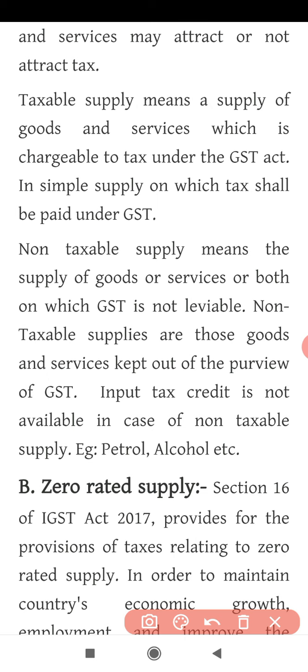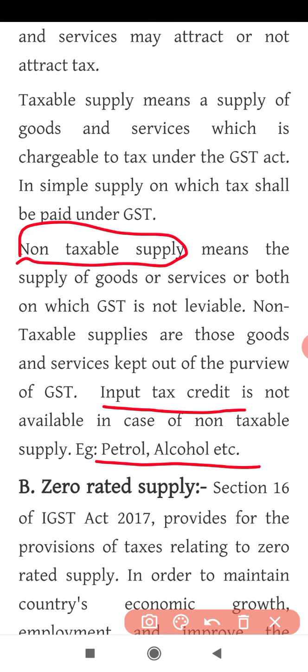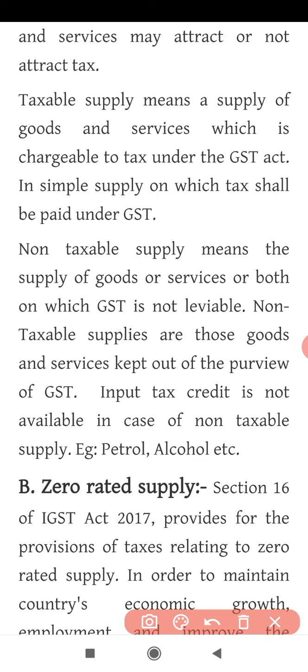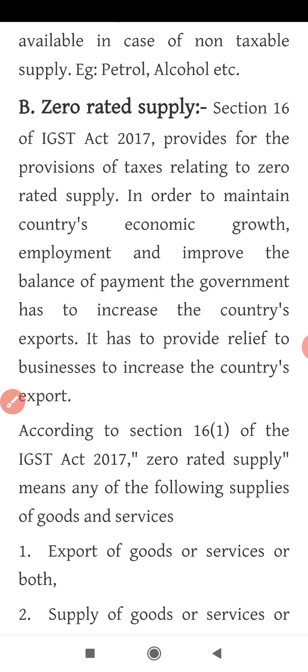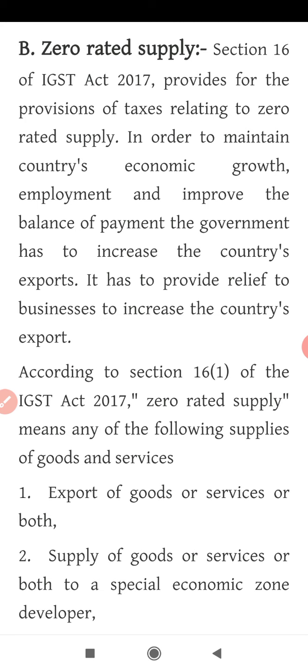Okay, and such input tax credit benefit is not available on non-taxable supply of goods. So whenever you supply petrol, alcohol, electricity, you won't get the benefit of ITC because you are not collecting GST there. Okay, then the next kind of supply is zero rated supply. So what do you mean by zero rated supply?